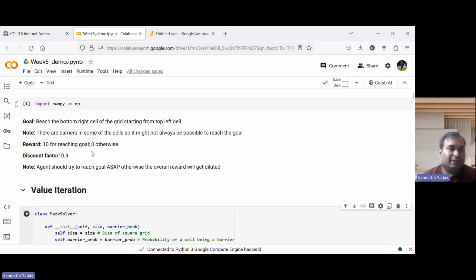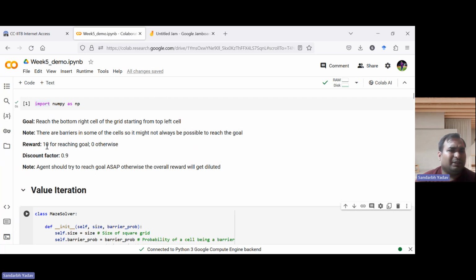The reward I have considered here is 10 for reaching the goal and zero otherwise. But this kind of reward requires discounting, because it promotes reaching the goal as soon as possible. If this 10 is reached at a later stage, then the 0.9 is raised in power: 0.9 squared, then cubed. If the intermediate states give zero, then this reward gets very diluted, so the total reward becomes less. So the agent is incentivized to reach the goal as soon as possible.